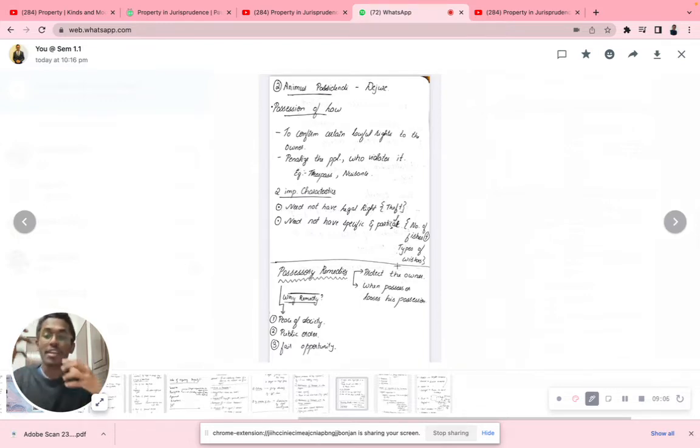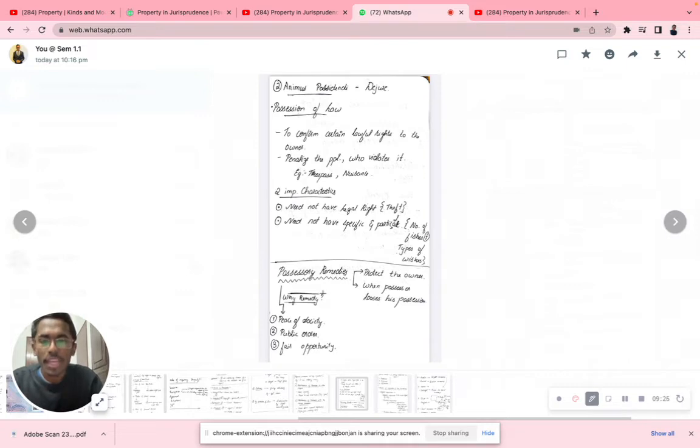Corpus possession means what? Physical possession of a thing. There we discussed two kinds. One is the relationship of the possessor to the person. The second one is the relationship of the possessor to the things possessed. Now over animus possidendi, two things: possession of the law. Need not have a legal right, need not have specific and particular.